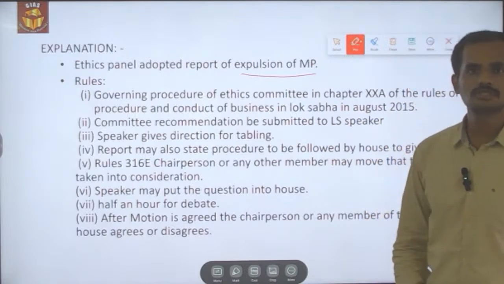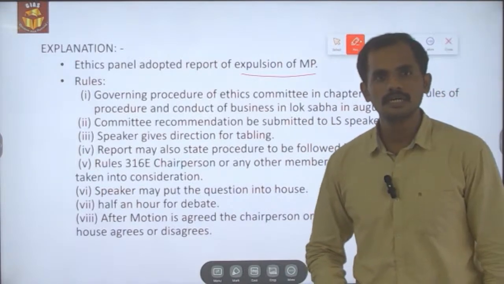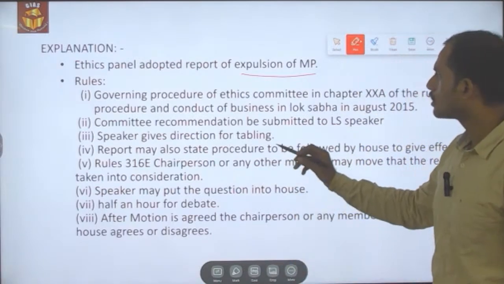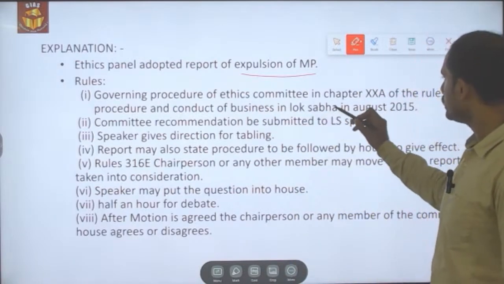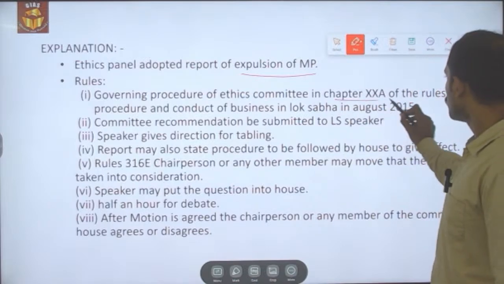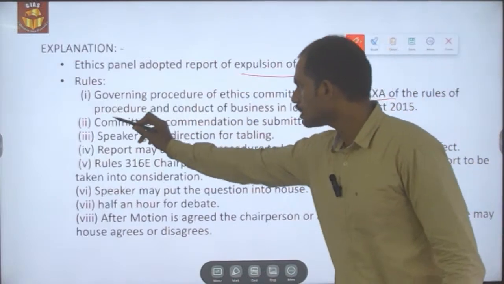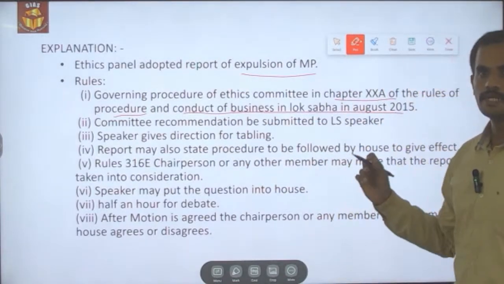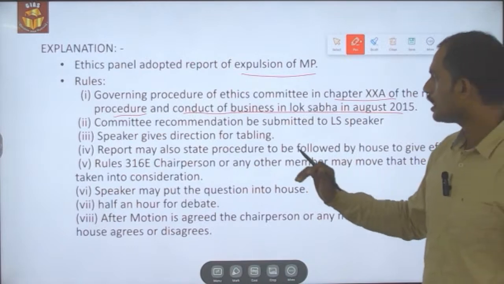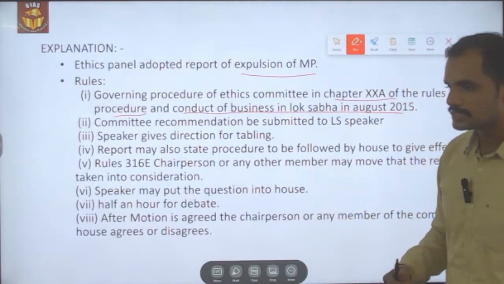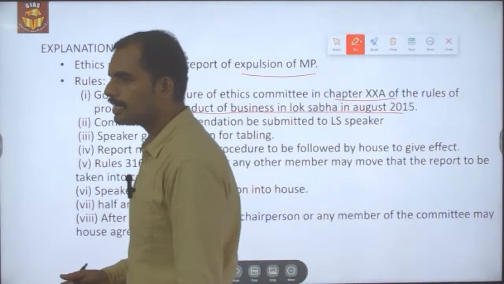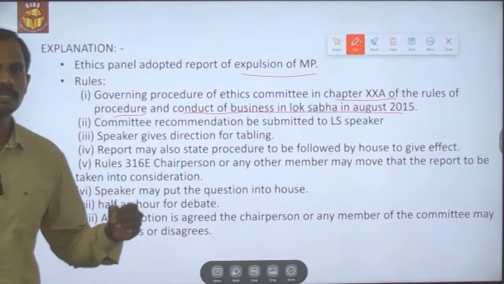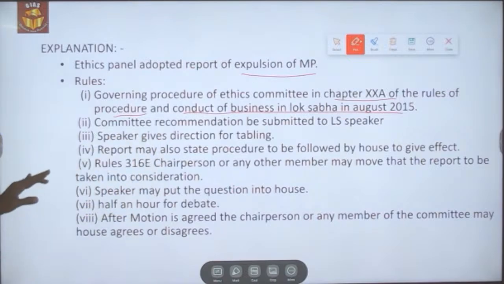So what are the rules that govern the ethics committee's report on the Lok Sabha is, the governing procedure for the ethics committee is chapter 20A of the rules of procedure and conduct of business in the Lok Sabha, which was formed in August 2015, and the committee's recommendation will be submitted to the speaker, and it is up to the speaker who may direct the report for further action in the Lok Sabha.